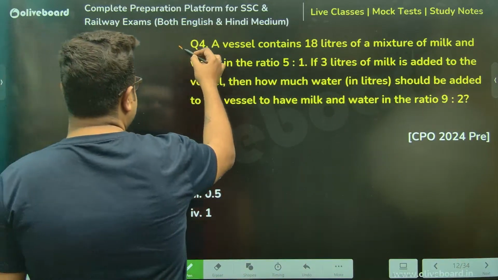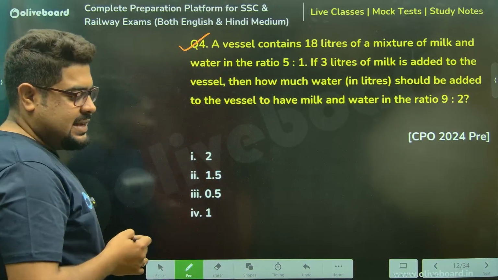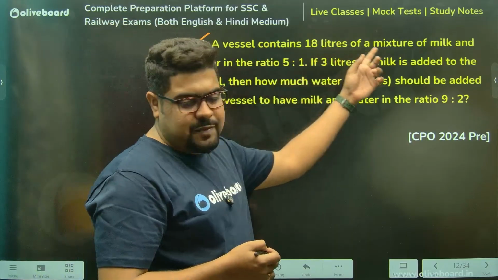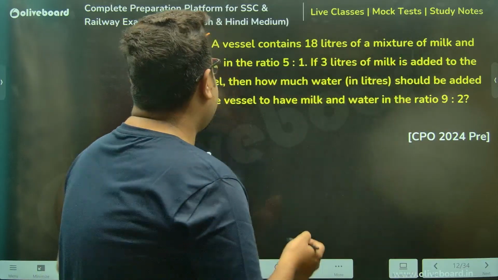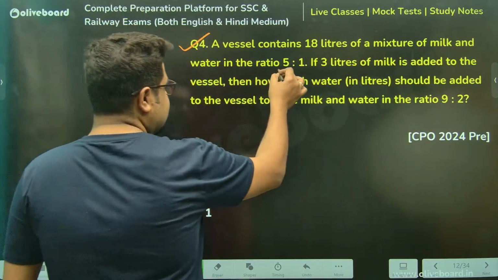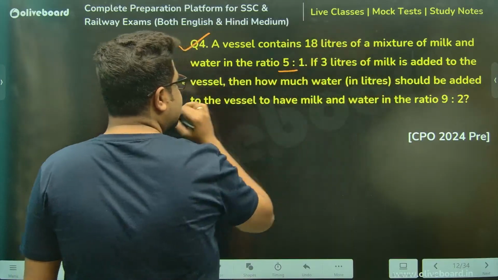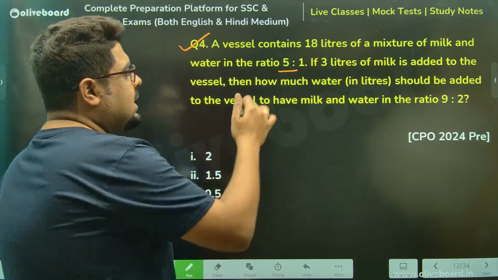Moving on, sir. A vessel contains 18 liters of mixture of milk and water in the ratio 5:1. 3 liters of milk is added, and then how much water?